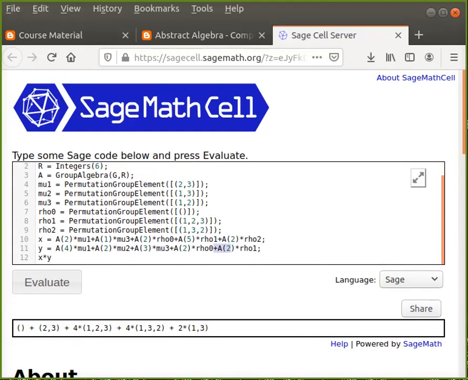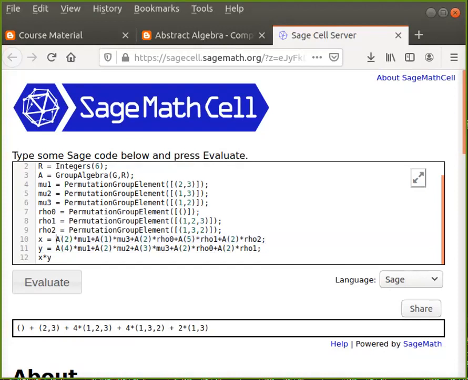And for the ease of writing, mu1 is the permutation of 2 and 3. 1 is fixed. Mu2 is the permutation of 1 and 3. 2 is fixed. Mu3 is the permutation of 1 and 2. 3 is fixed. Rho naught is no action. There is no permutation. Rho 1 is the usual permutation 1, 2, 3. Rho 2 is the opposite permutation 1, 3, 2. 1 goes to 3 and 3 goes to 2 and 2 goes to 1. These are the 6 elements in S3. And this is a way of writing the formal sum. Nothing much to worry about this.